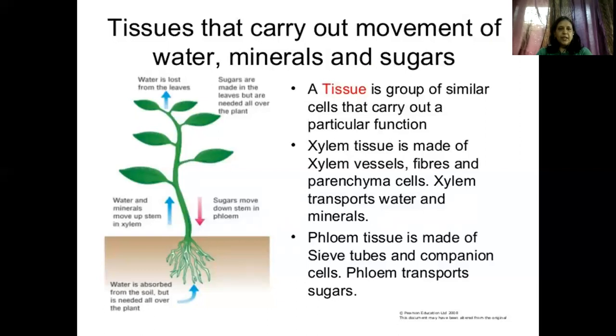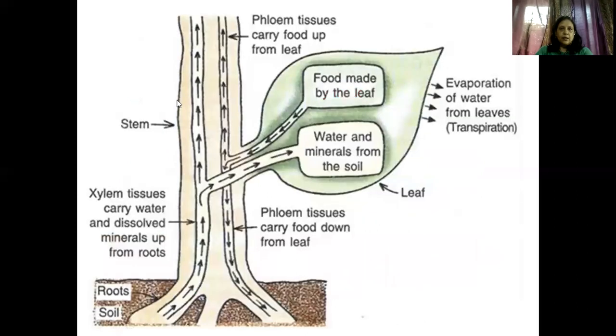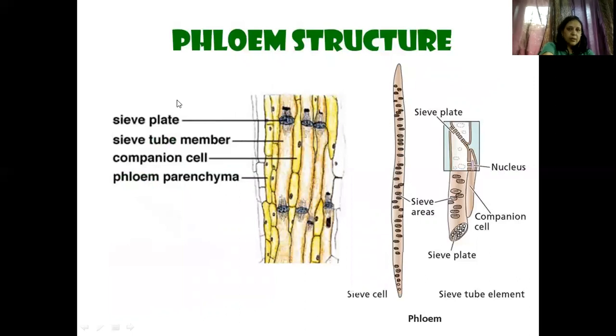So here in this particular diagram, what do you see? The water is absorbed from the soil and it goes up through the stem. Now, who takes the water up to the stem? It is the xylem. Is it clear? So you can see here the blue arrow that is going upward. You can see this arrow. So the water and minerals move up the stem in the xylem.